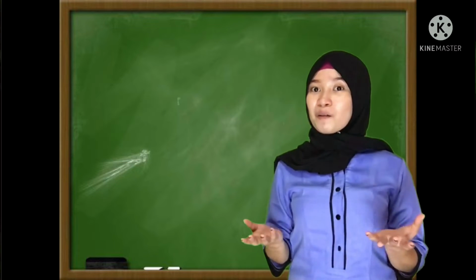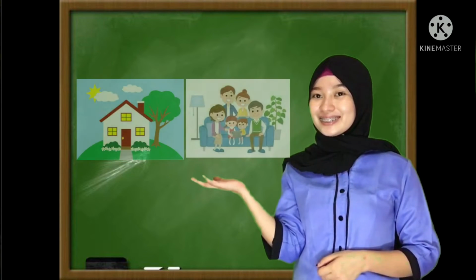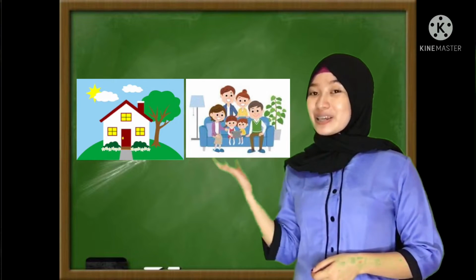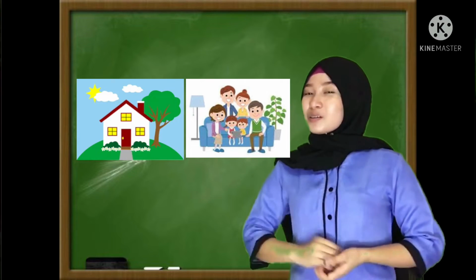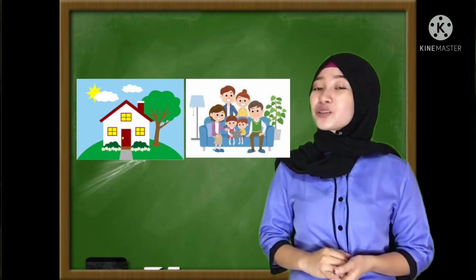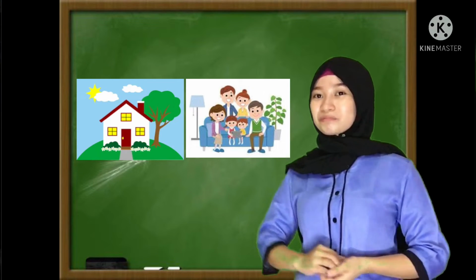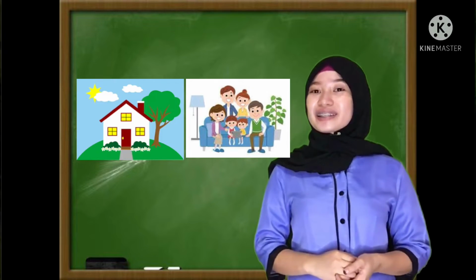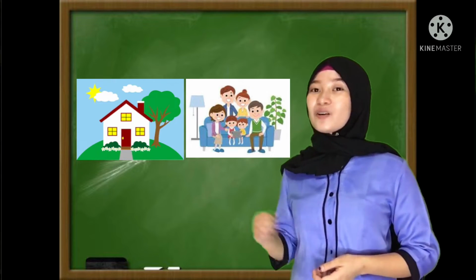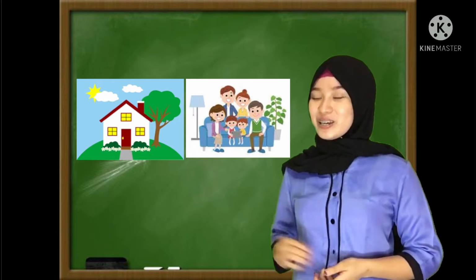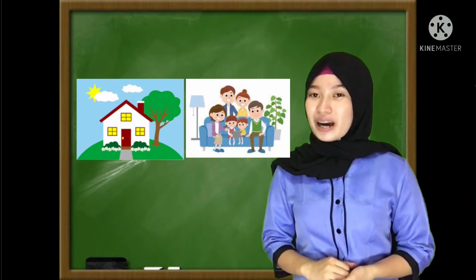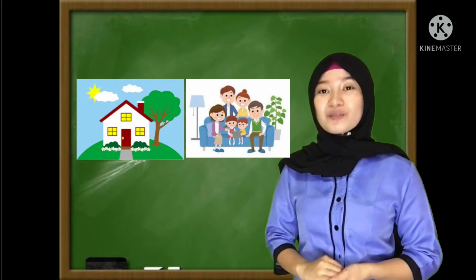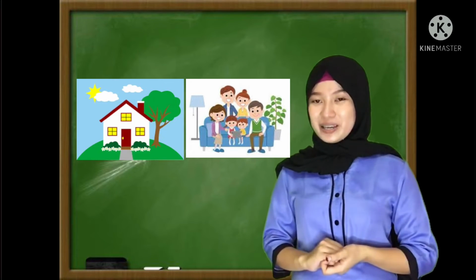Very good. So how about this picture? Yes, very good. This represents house and home. So tell me class, what's the relationship between house and home? Yes, very good. The relationship between house and home, they are synonyms. Why? Is it because house and home are almost similar in meaning, so that they are synonyms.